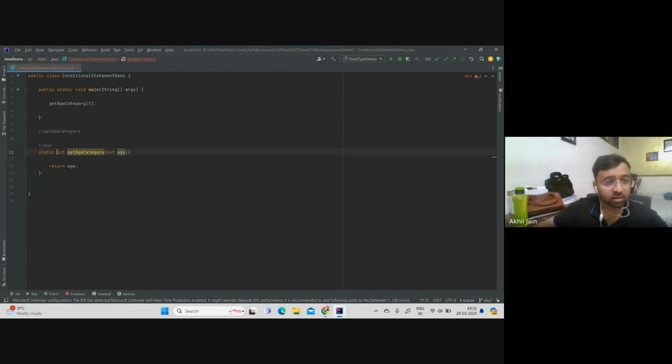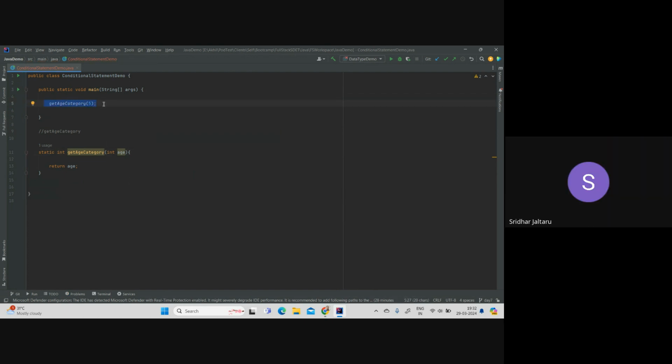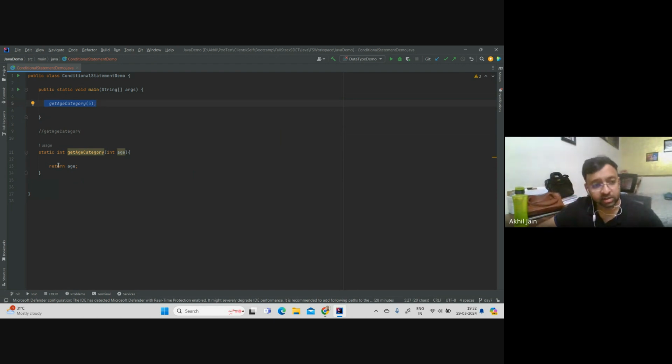You can do this. Once you make it static, you see the error is gone, which is fine. But let's say I don't want to make it static. Now, what is the option?